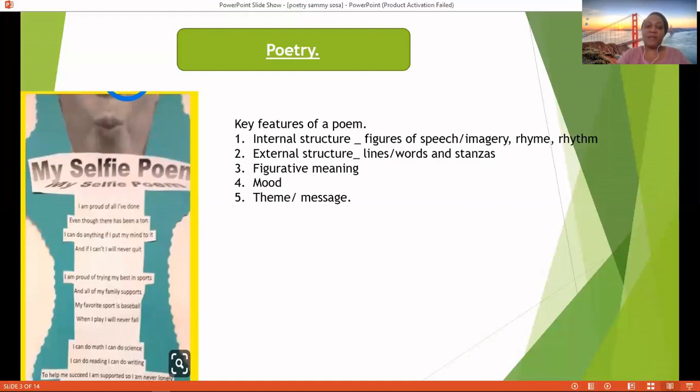Look maybe at the poem which we just read, My Selfie Poem. In this poem, we can say that the message is about how this person has gone through achieving everything they want to achieve. That would be their theme, that is their message.